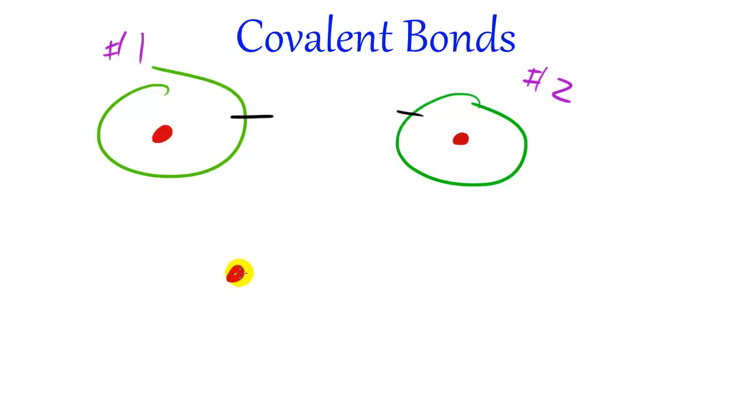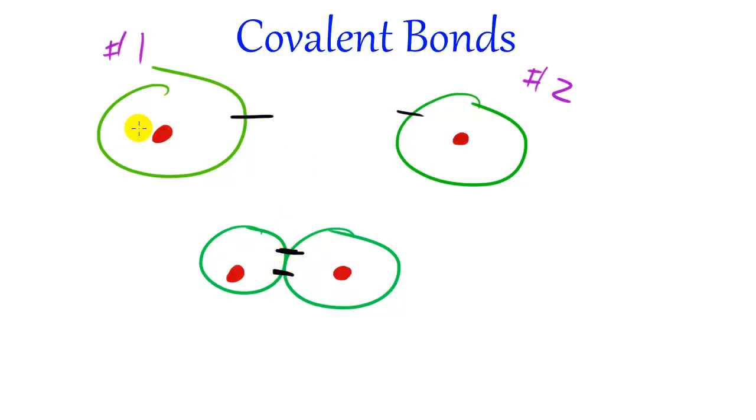The final diagram basically ends up looking like this. You have two hydrogens, and instead of one having both of them, they decide to share their electrons just like that. And that kind of looks like something perverted. I'm not going to get into that right now, but this really is what ends up happening. So whenever they share their electrons, the electrons are going to orbit around both the first and the second hydrogen, and that way both of the hydrogens think that they have their energy levels filled and they both are satisfied.